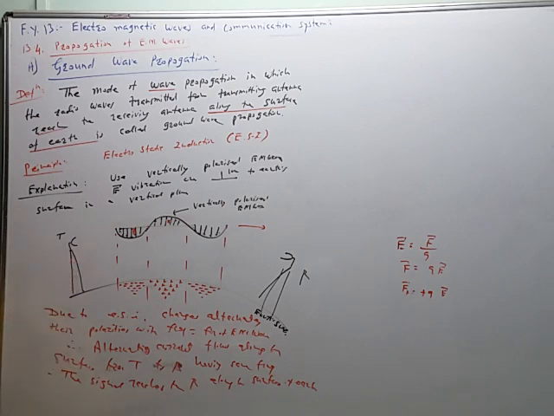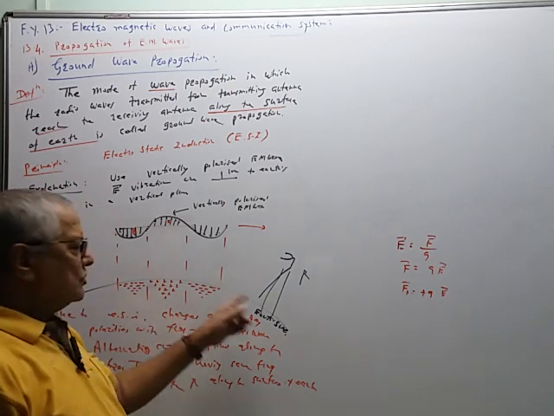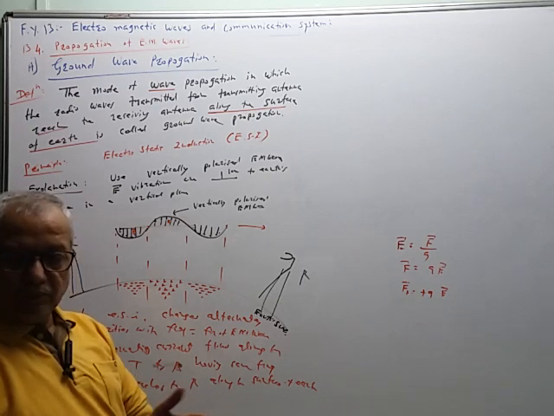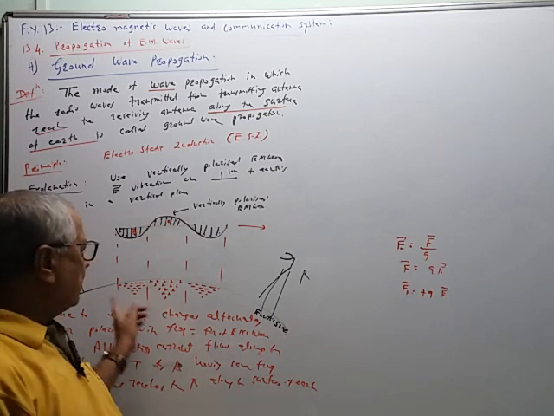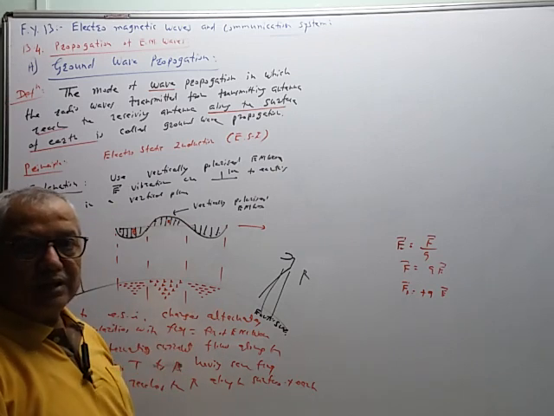Now in this case, since the signal passes through the earth as material, and because of that material the amplitude of the signal goes on decreasing, that is called as the attenuation.